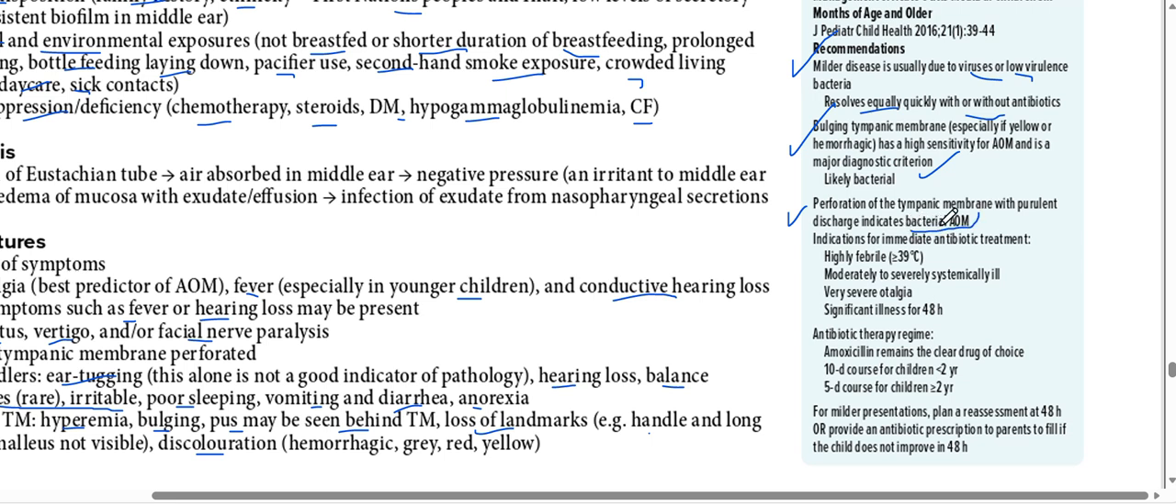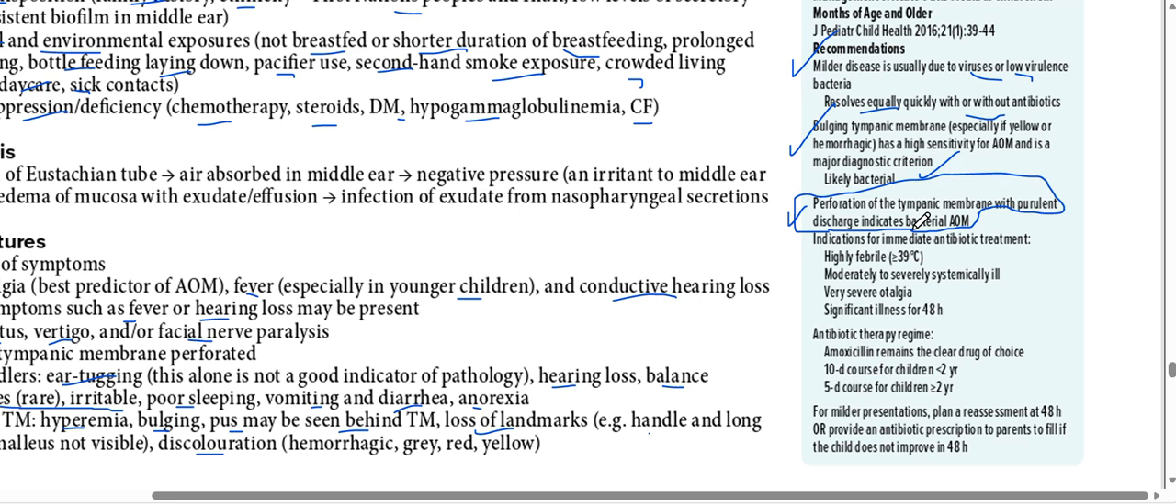So we need to remember how to differentiate between viral acute otitis media and bacterial acute otitis media. The viral will be simple fever, there may be pain in the ear, the child will be irritable, crying, fussy, not feeling well, but low grade fever will be there, not very high grade fever. On otoscopy, maybe there's some tympanic membrane redness, but especially if there's a bulging tympanic membrane, especially if it's hemorrhagic or yellow, it can be bacterial.